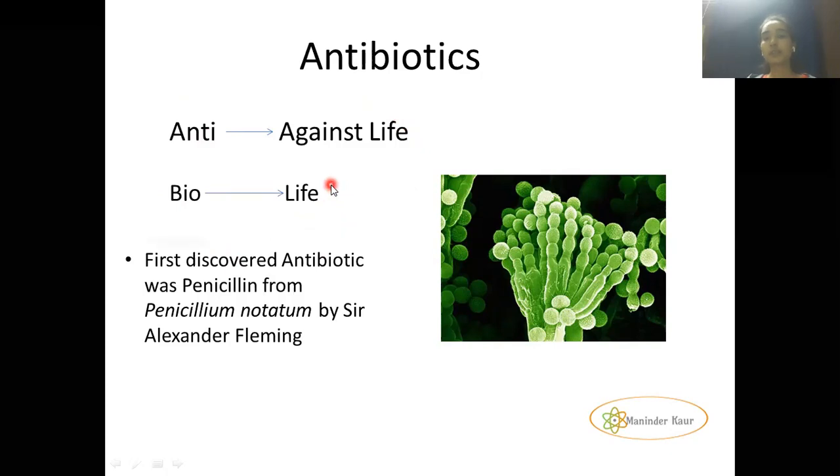So antibiotics means against life, anything which we are using which is against the life of any organism. The first antibiotic that was discovered was penicillin, and it was discovered from Penicillium notatum by Sir